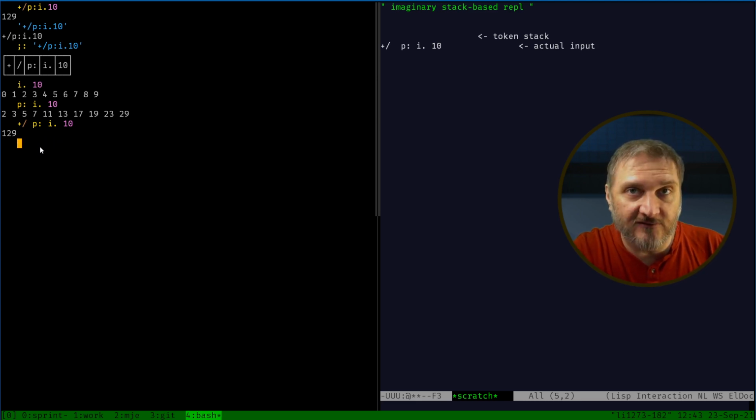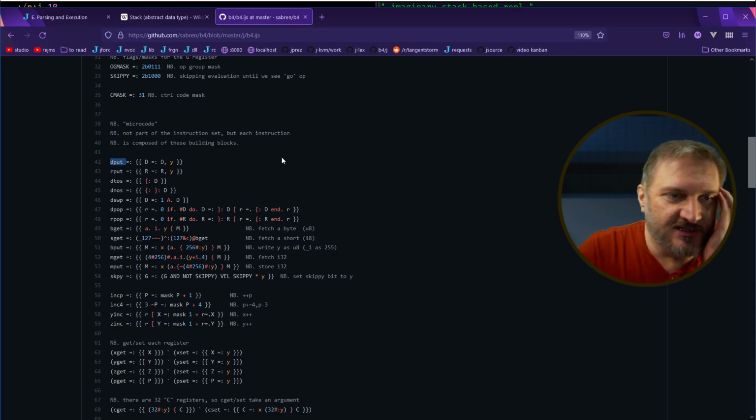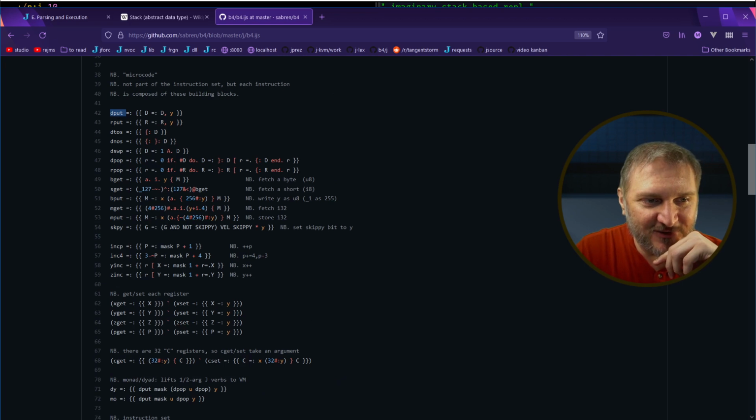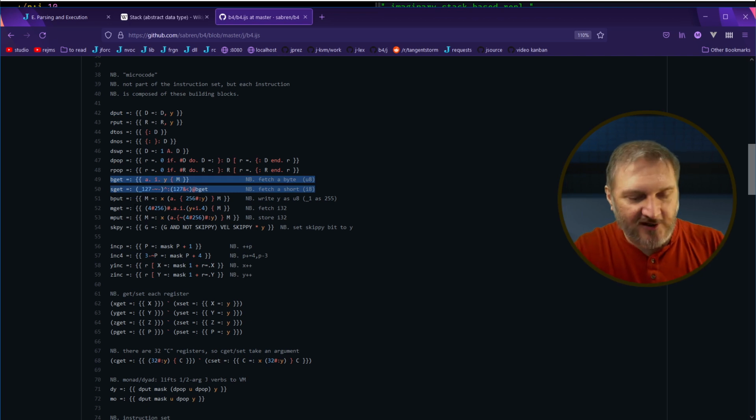So if you look at the Java virtual machine or Python's virtual machine, they have this notion of bytecode and they're all stack operations. This B4 virtual machine is similar to that, with the intent that there will be some array operations in there. So data push or data put and a return put, and then top of stack, next on stack, swap, pop, get, set. These actually get stuff out of memory and put them on the stack. Anyway, that's a story for another day.